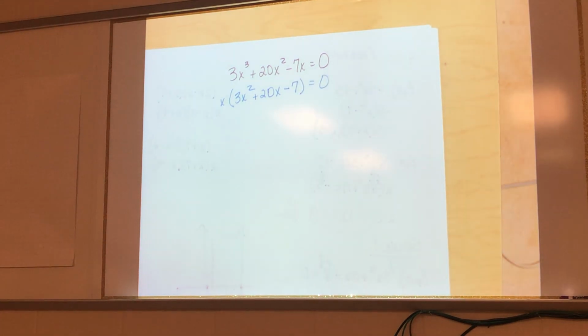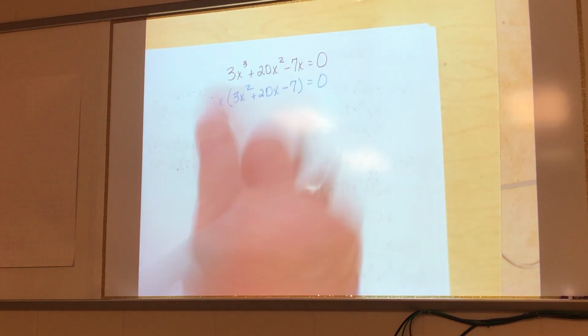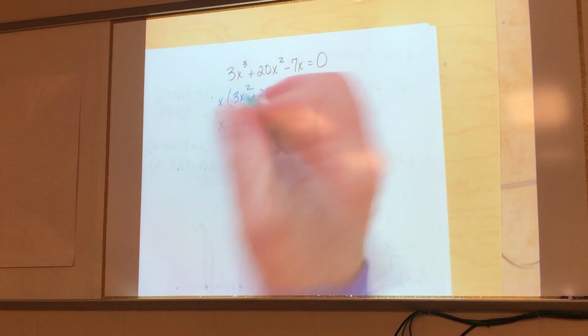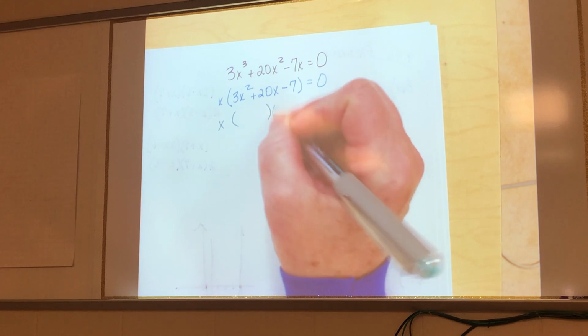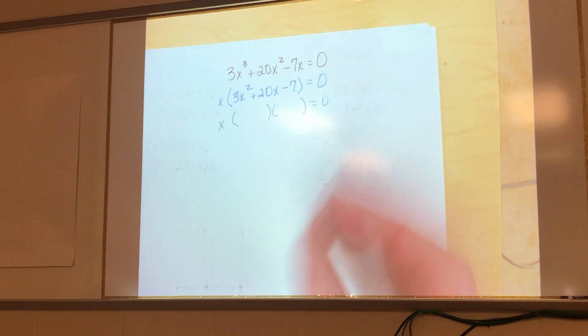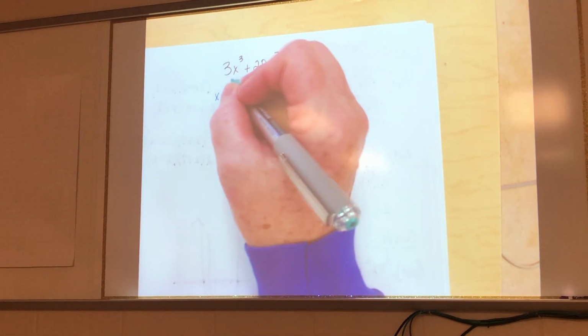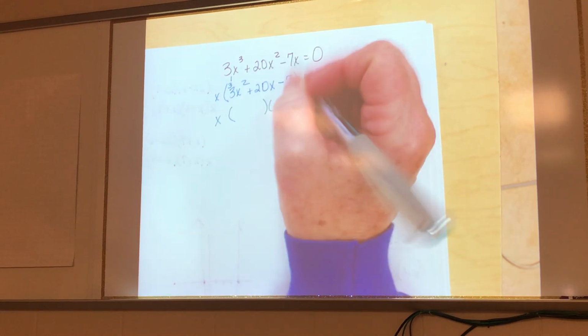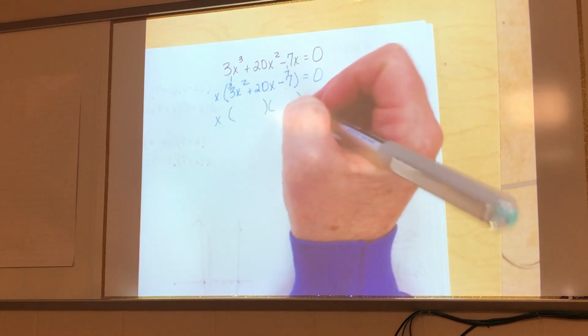Okay? So now, obviously, we're going to try to factor. Don't throw this factor away, guys. Anytime you factor something out, you keep bringing it down. Okay? So, the factors of 3 are 1 and 3. The factors of 7 are 1 and 7. Okay?